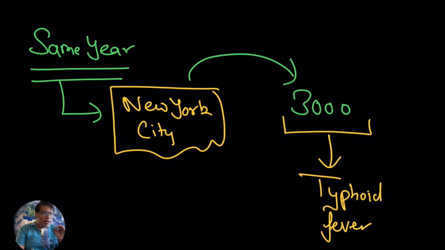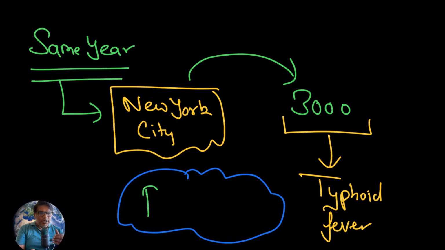Approximately 3,000 individuals suffered from typhoid fever. Hopefully you know what an epidemic is. Generally, an epidemic is a disease which is prevalent in a particular area. So in the same year in New York City, approximately 3,000 individuals were diagnosed with typhoid fever.